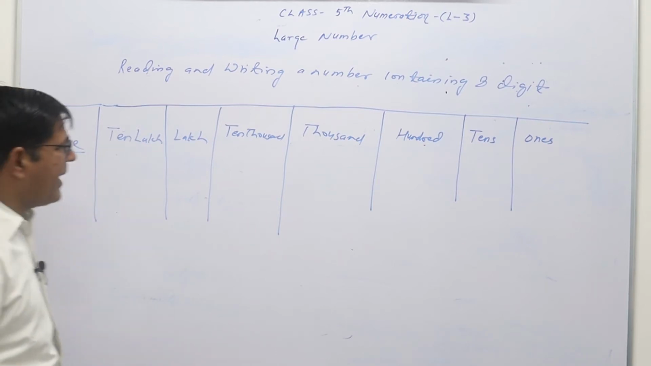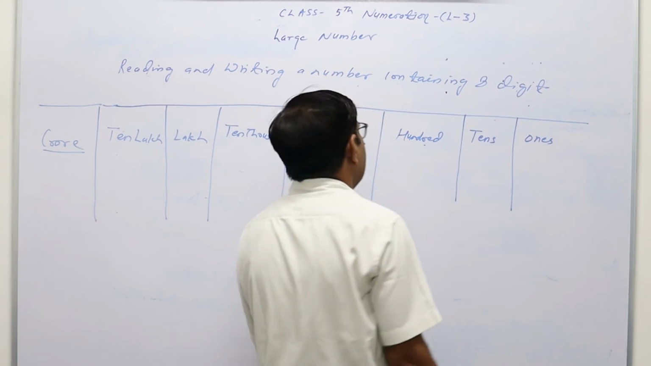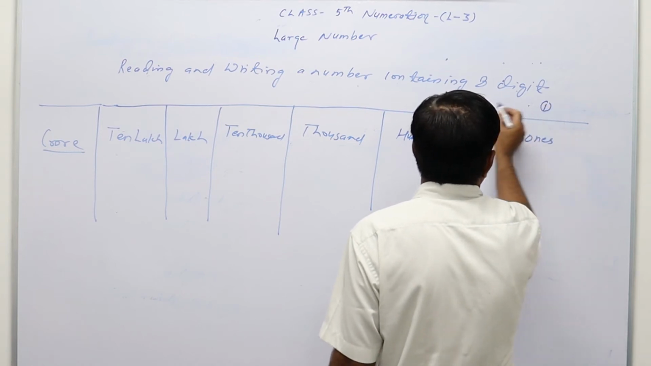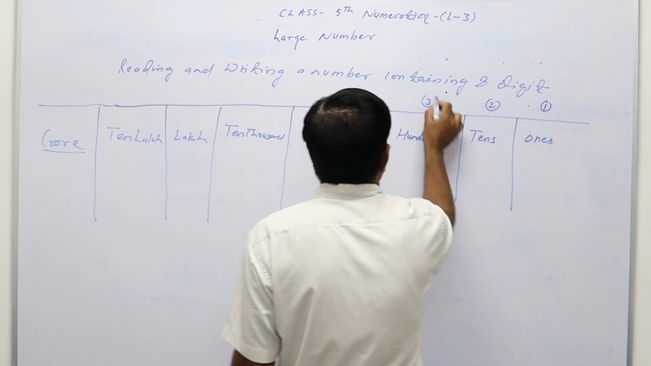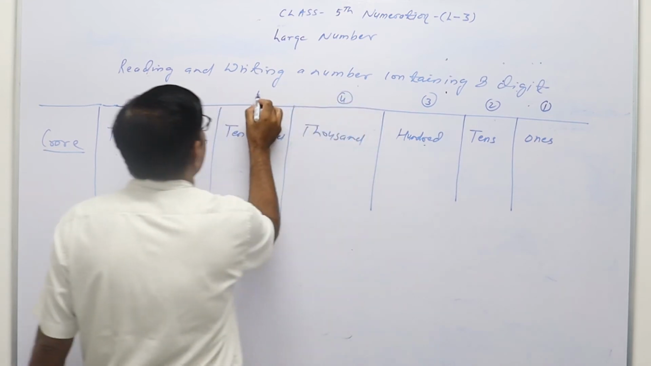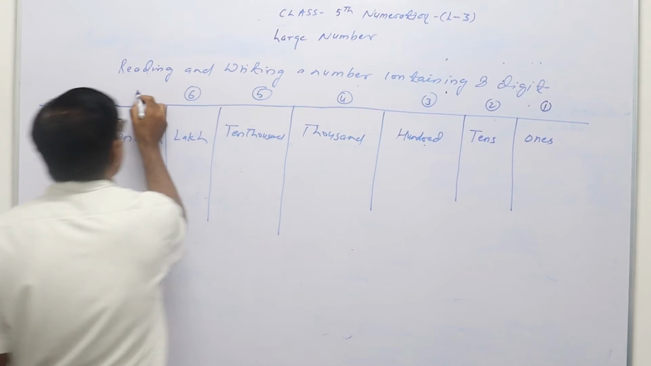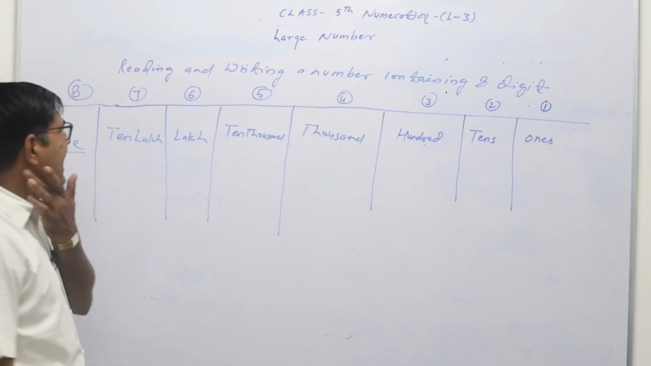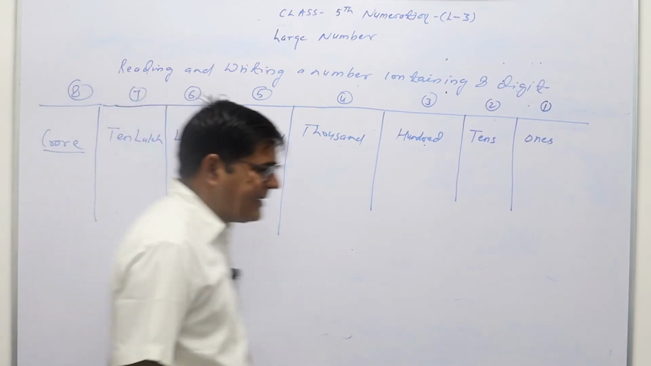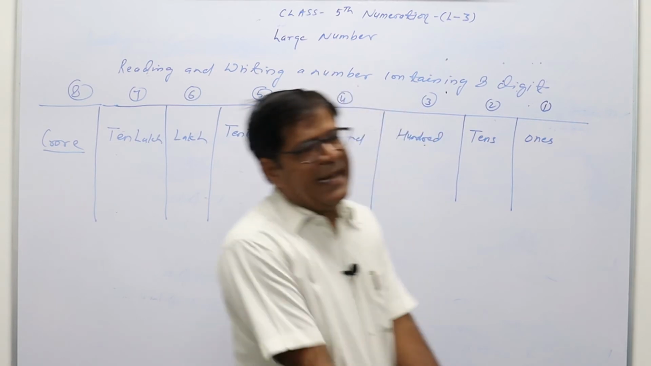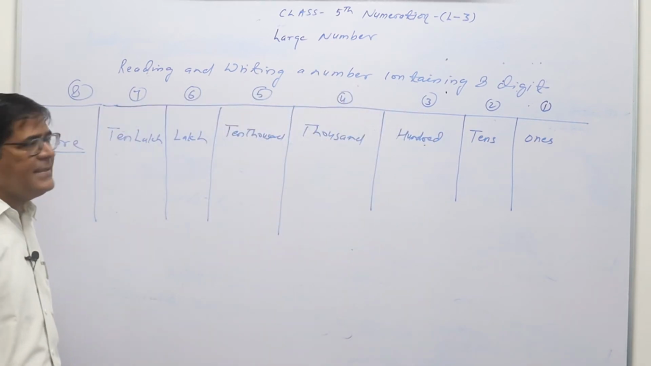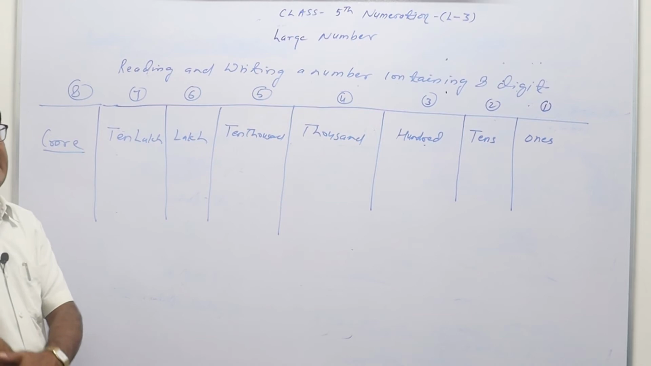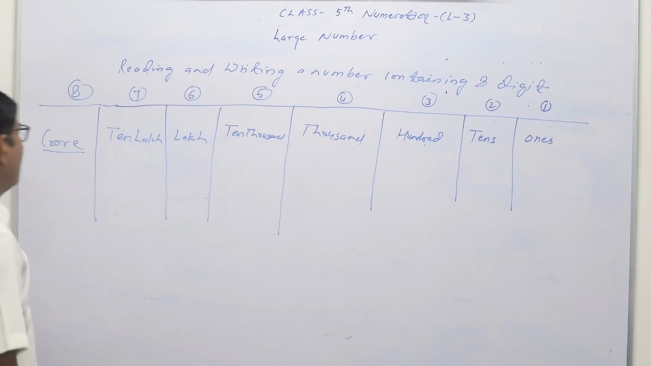So if we count from the right hand side, how many digits does it contain? So this is the first digit, then second, then third, then fourth, then fifth, then sixth, then seventh, and then 8. So we learned that the smallest 8-digit number is 1 crore and the greatest 8-digit number is 9 crore 99 lakh 99,999. So let us take an example.